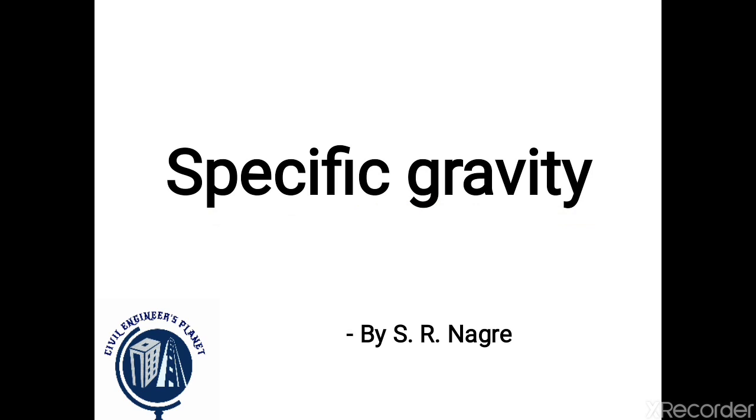There are many factors that determine if an object will sink or float in water. One of these factors is what we call the specific gravity. When the object floats, the specific gravity tells you the fraction of the object that will be below the water while it's floating. Now we will take one example of the wooden cube.